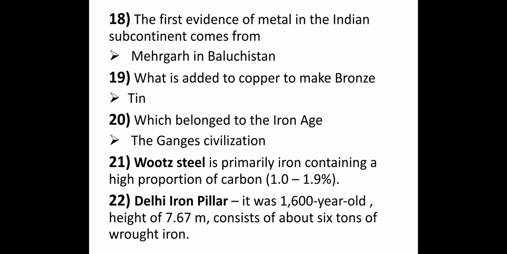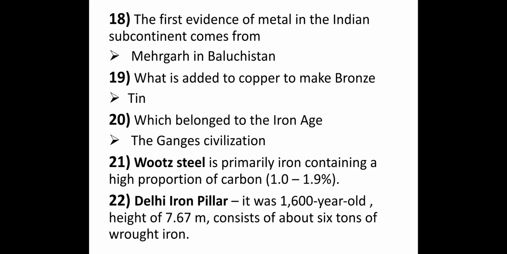21st, the wootz steel is primarily iron containing a high proportion of carbon, that is 1 to 2% of carbon is present in wootz steel, which was used in ancient India for building swords.